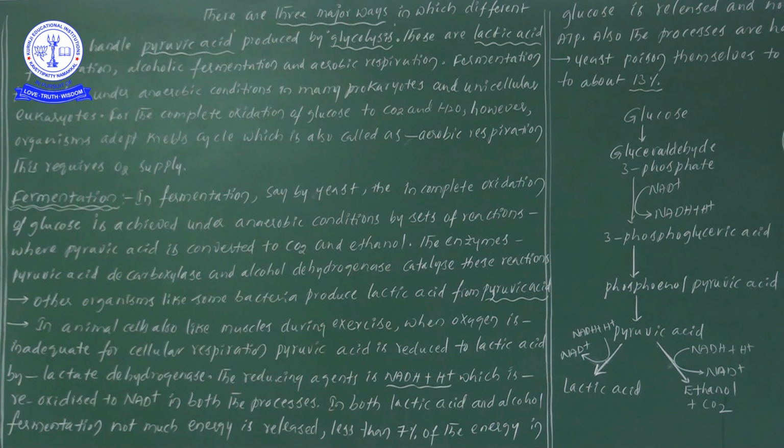Once pyruvic acid is produced by glycolysis, it can undergo the three major ways. We have already discussed lactic acid fermentation and alcohol fermentation. In these two processes, less than 7% of energy is released from one molecule of glucose.